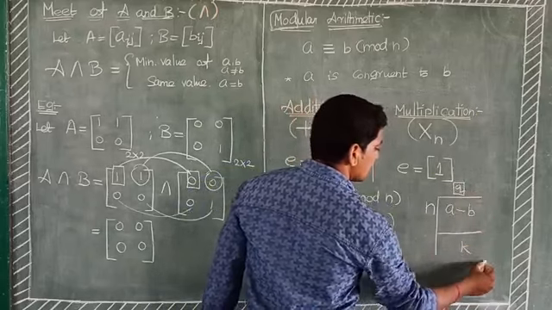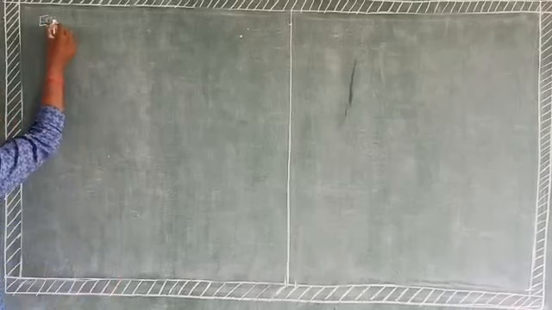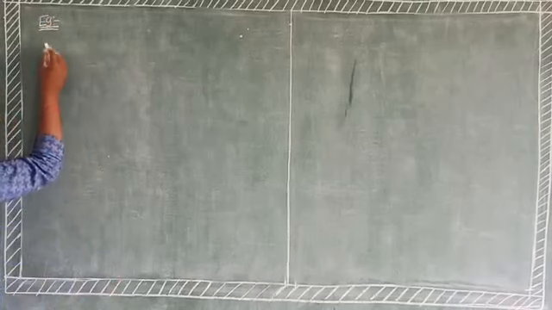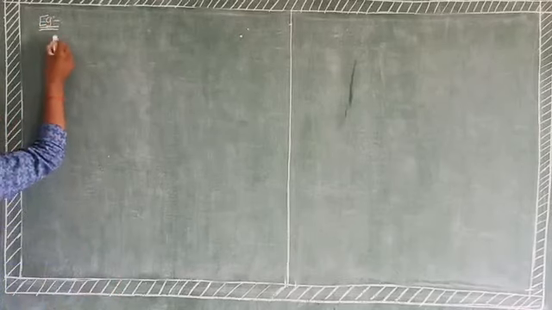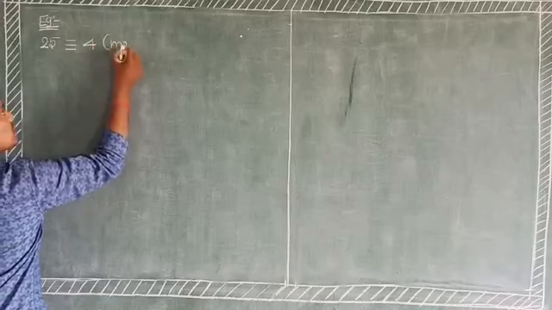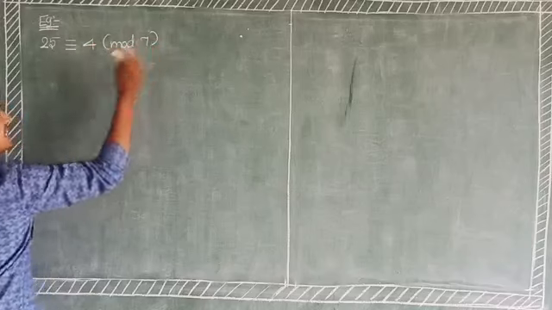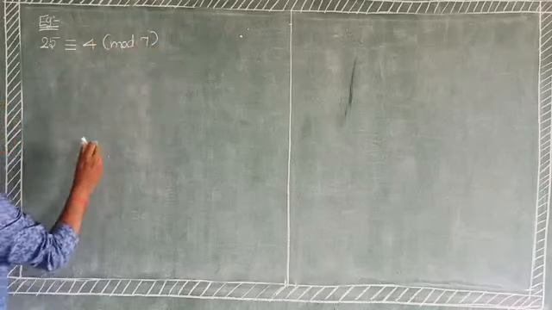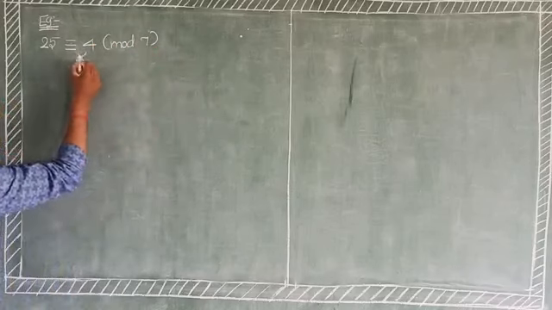For example, we take one example. Assume the a is 25, congruent to 4 mod n, where n is 7. It means 4 goes to the left hand side.